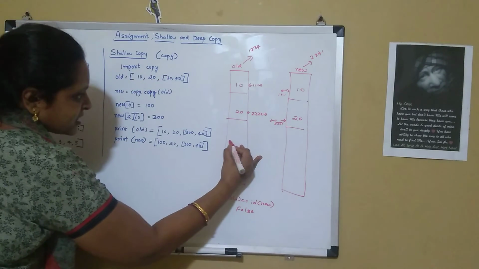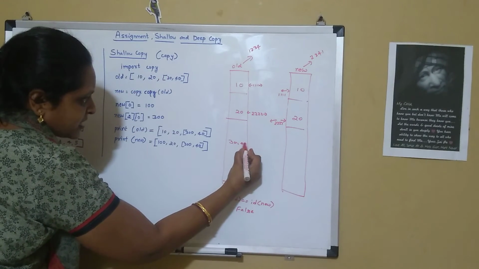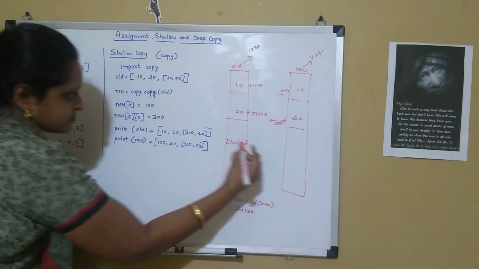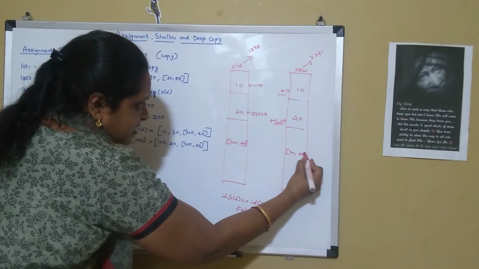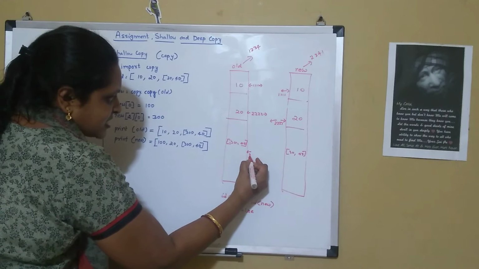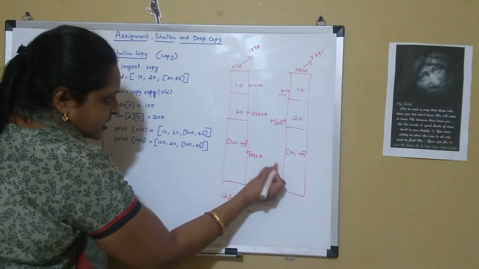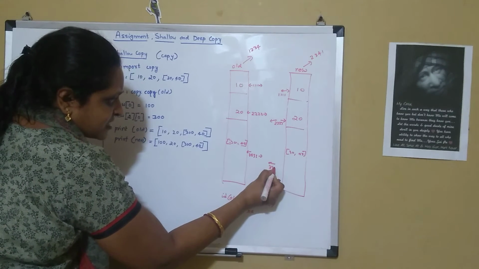And then the third element is 30, 40, which is a nested list. If it is at 3333, even this is at 3333.